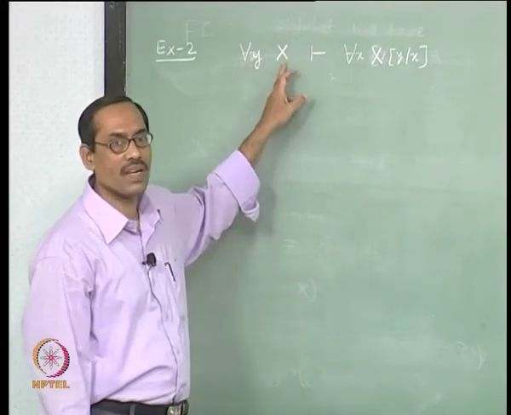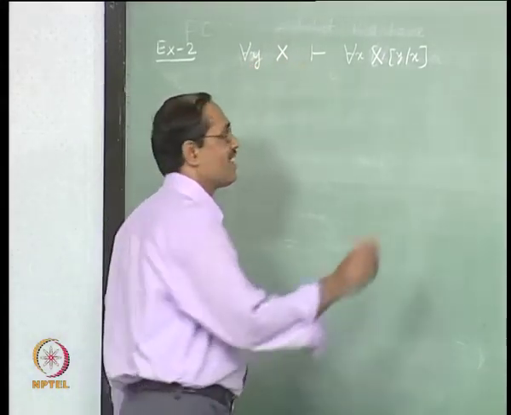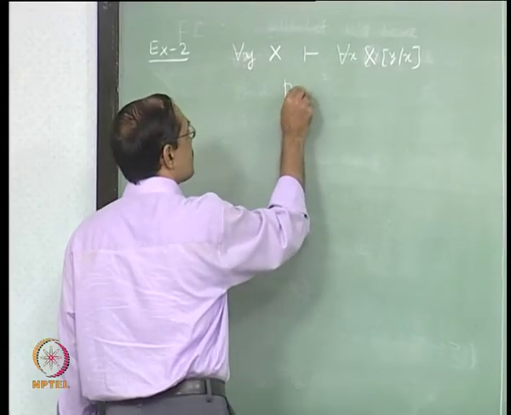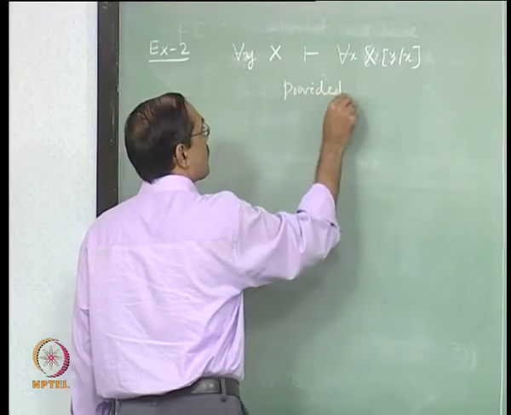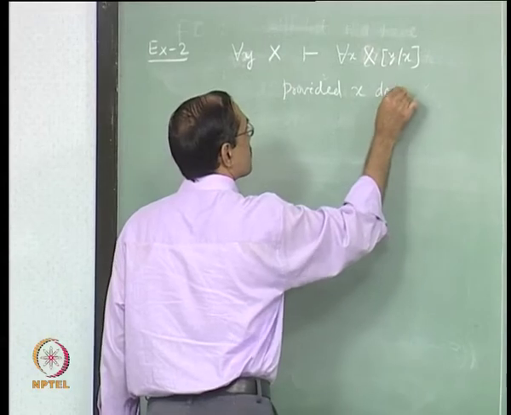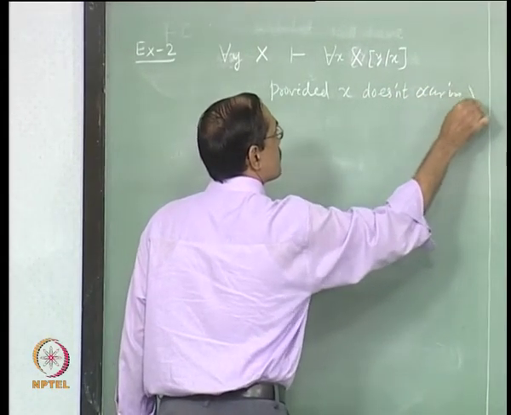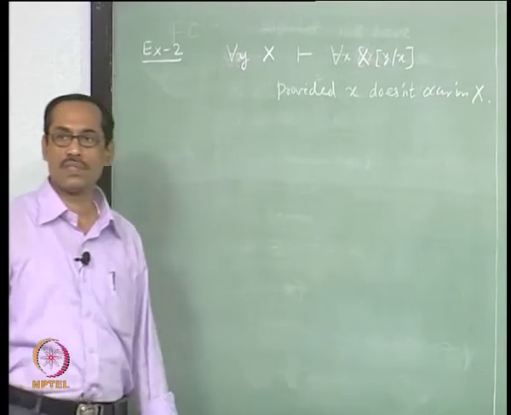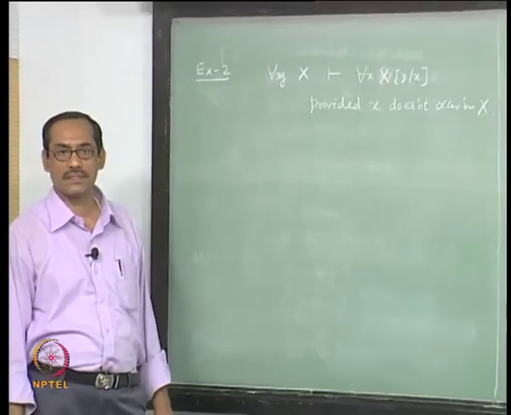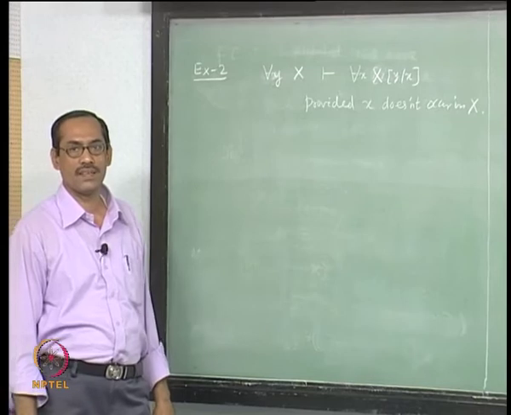We may say a better one, let us say x does not occur in x, then provided x does not occur in x. Suppose this is given, fine, it should be all right.